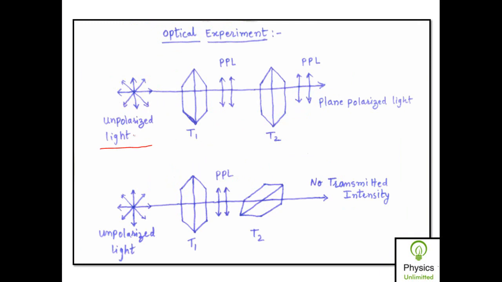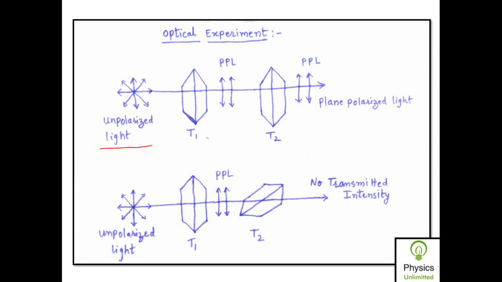Then when this unpolarized light is incident on a tourmaline crystal, this tourmaline occurs in nature in various forms. Usually it breaks in the form of a hexagonal prism-like structure with a pyramid-like structure at both of its ends, and it is slightly greenish and transparent in color.